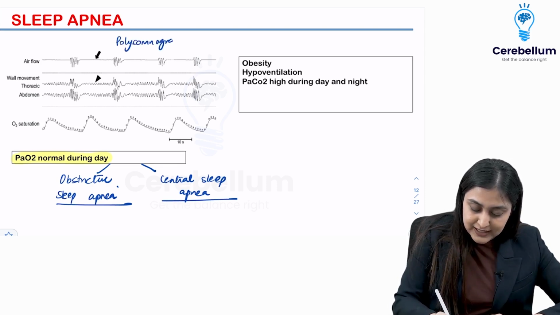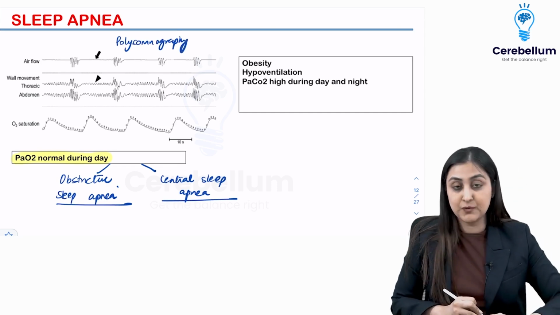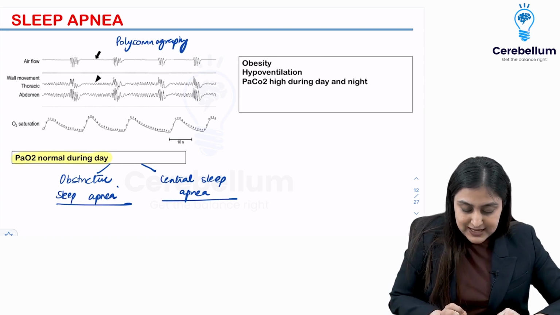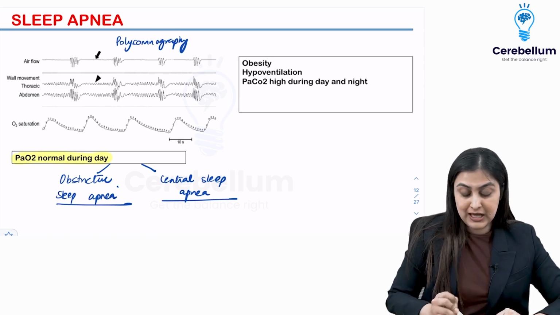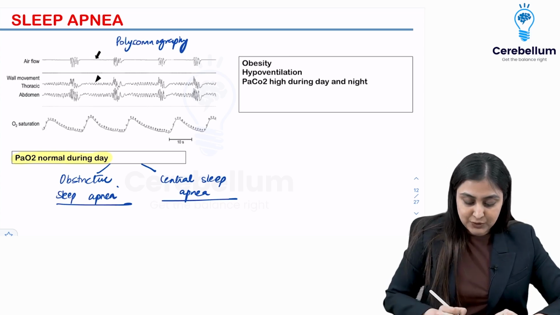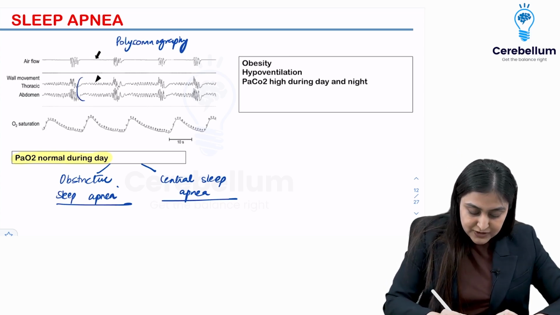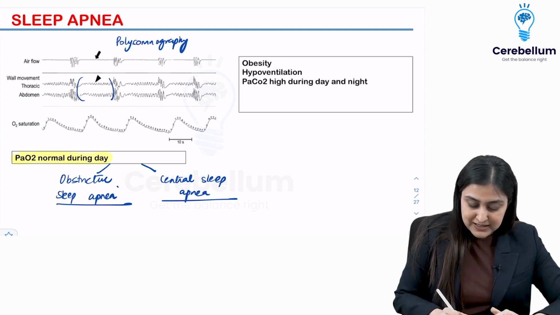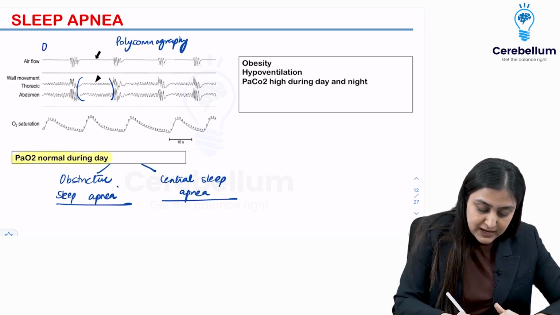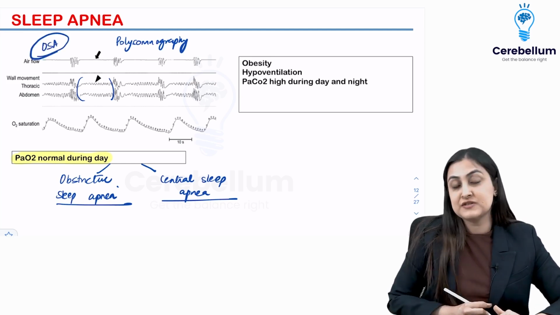So this is what they can actually give you in the exam, this polysomnography graph, and you'll have to interpret it. So what you're seeing is when there is apnea, when the airflow is zero, are the abdominal muscles moving? Yes. So the respiratory effort is there. So this is how you can actually know that the respiratory muscles are moving. This means that there is obstruction at the level of the mouth which is happening. So this is how you can diagnose obstructive sleep apnea.